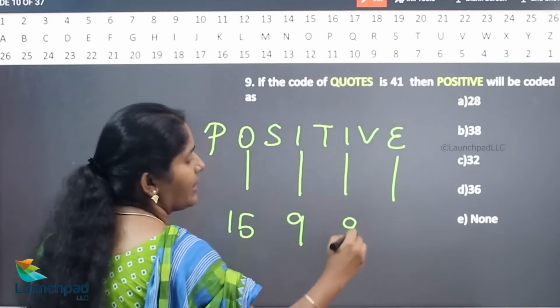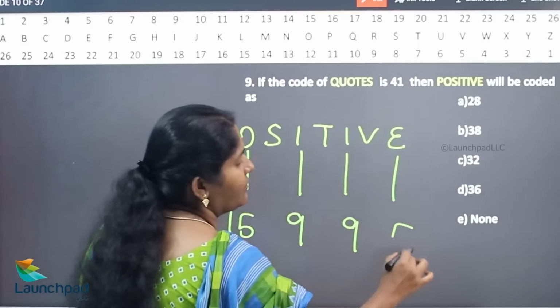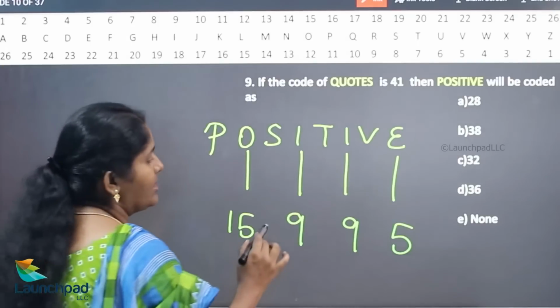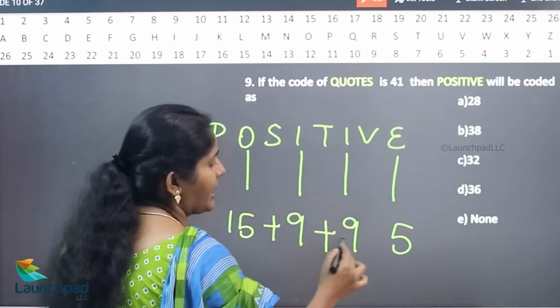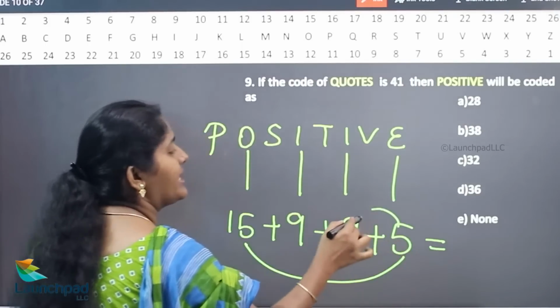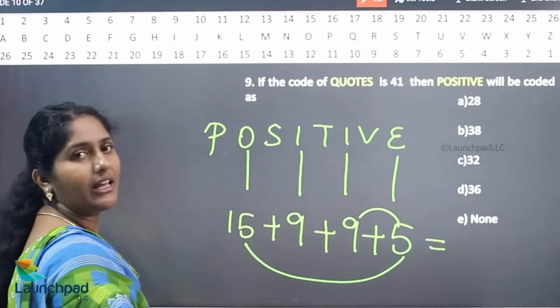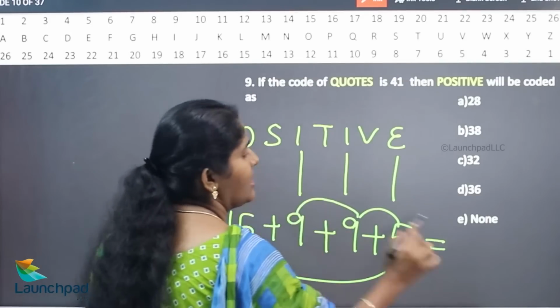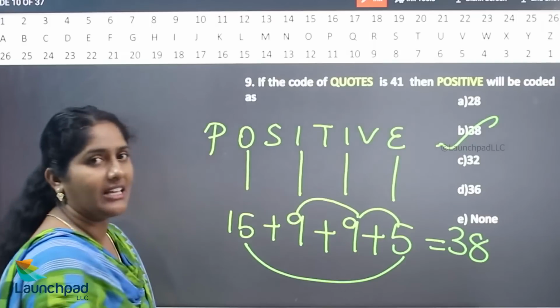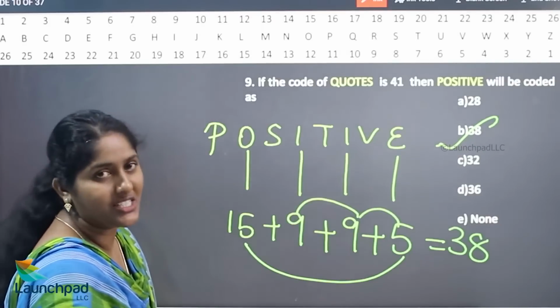What is the value of E? 5. Just add the vowel values alone. 15 plus 9 plus 9 plus 5: 24, 33, 38. So hence your answer is option B. We'll move on to your next question.